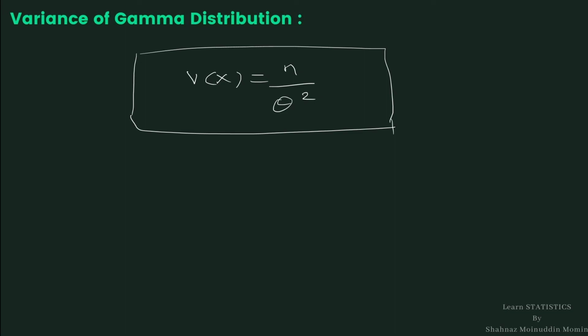In this way, in this lecture, we learn the definition of gamma distribution with two parameters theta and n, and we have learned how to calculate the mean of a gamma variate and the variance of a gamma variate.